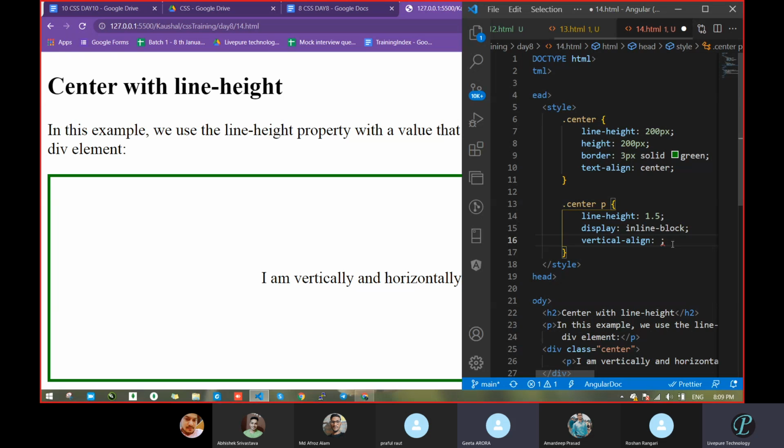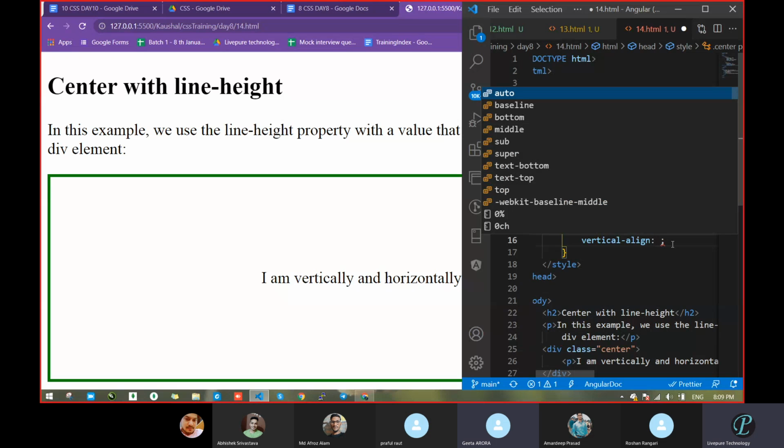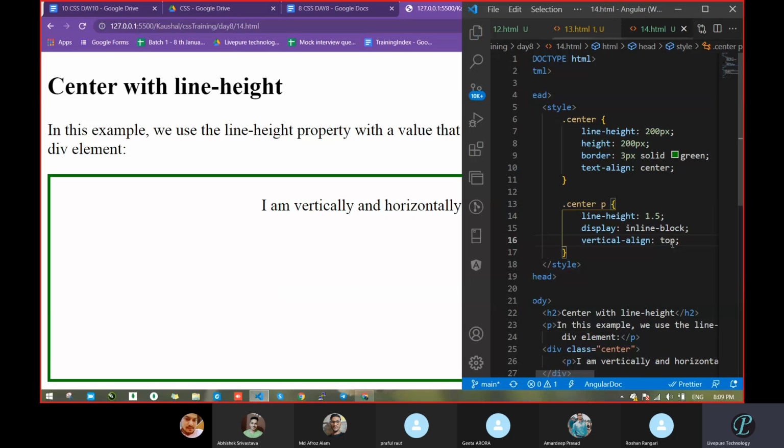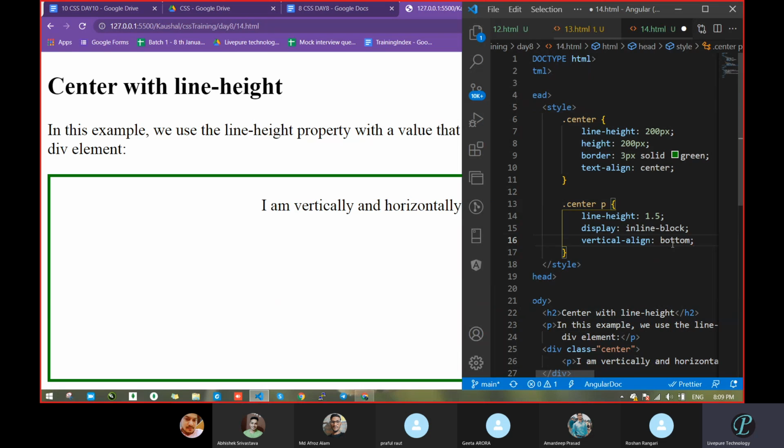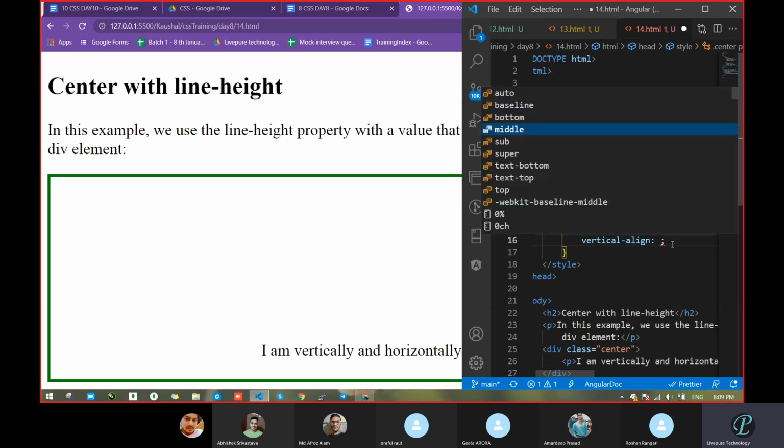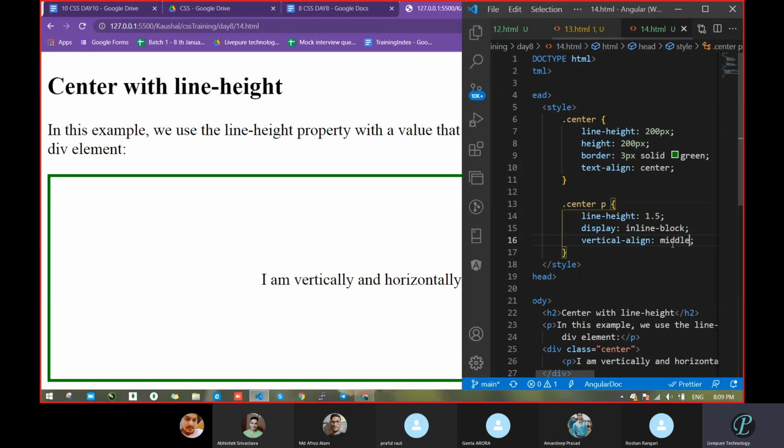Let's remove this value and check. Then top, I think, is there. Yeah, top is there. Let's save and check. It came to the top. Then bottom is there. Let's see. So it came to the bottom. So this way we can move our text differently, and now it is in the middle.